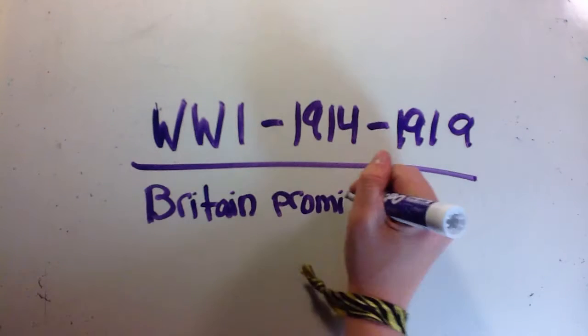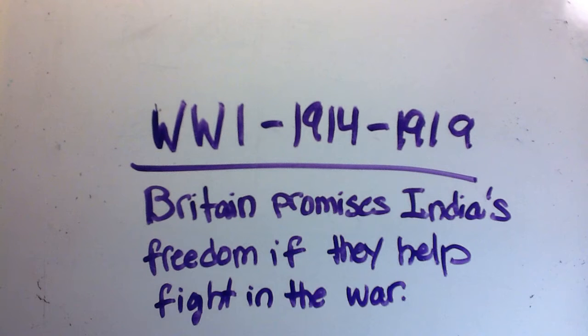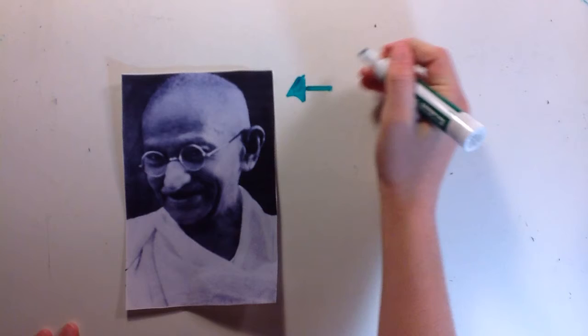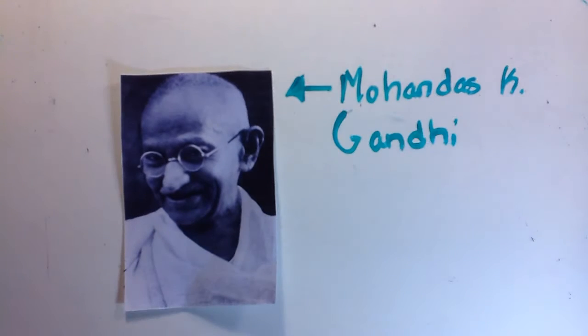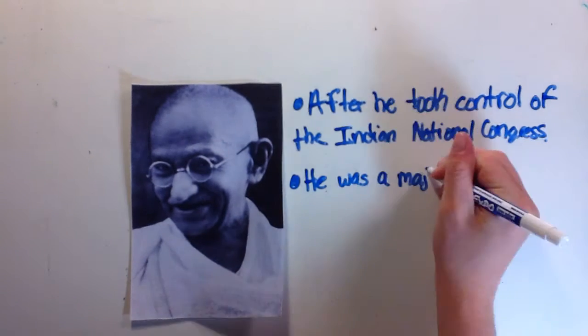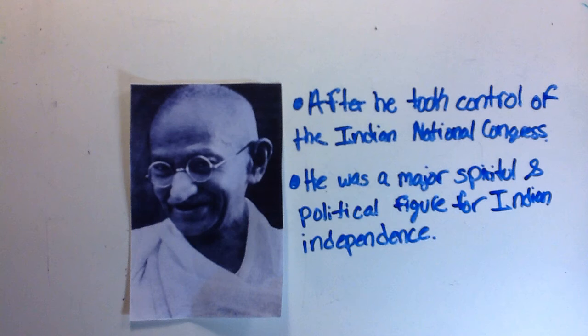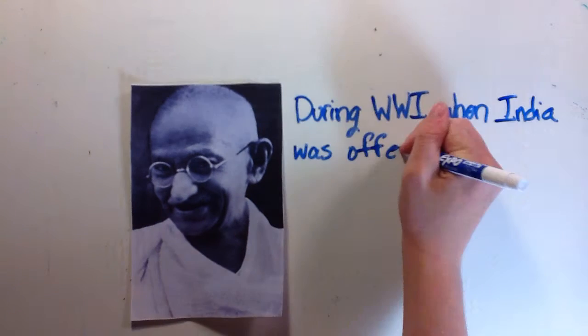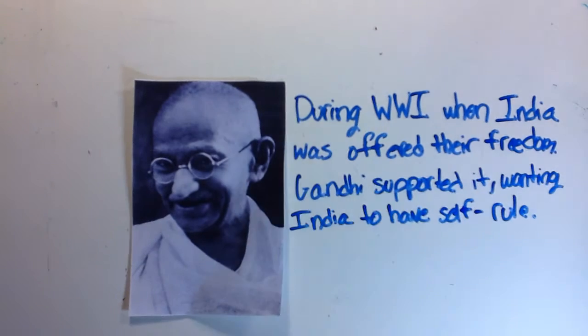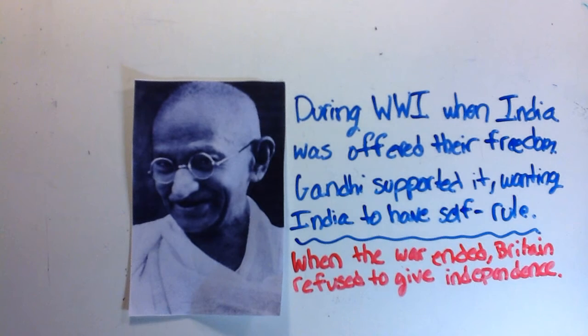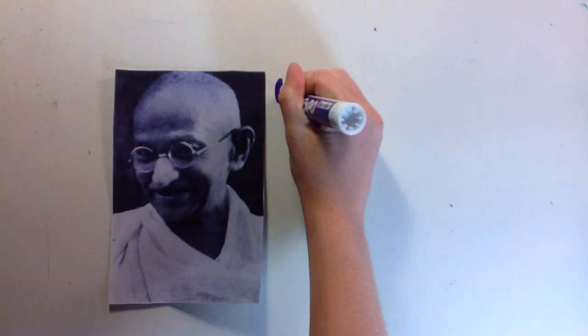World War I. Britain promises India's freedom. This is Gandhi. He took control of the Indian National Congress and was a major political and spiritual figure for Indian independence. During World War I, India was offered the freedom. Gandhi supported it. However, when the war ended, Britain refused to give them independence.